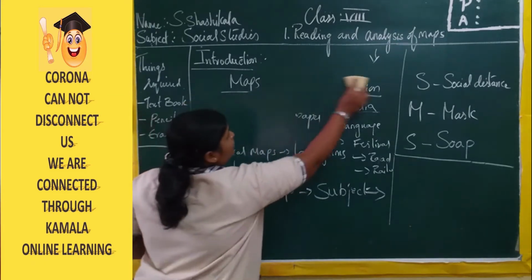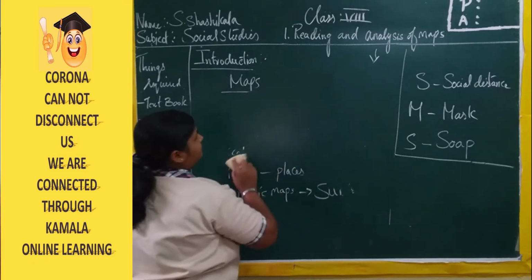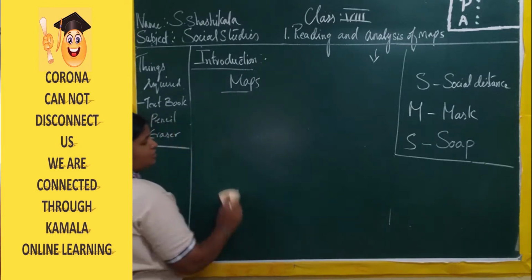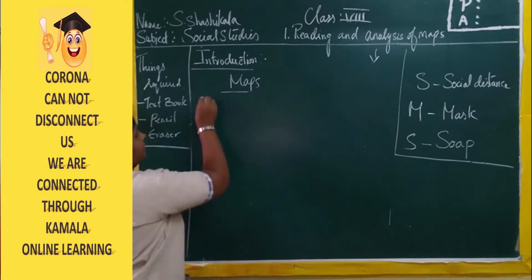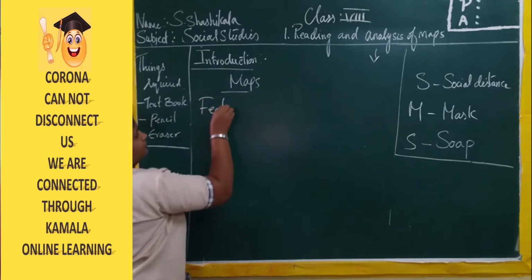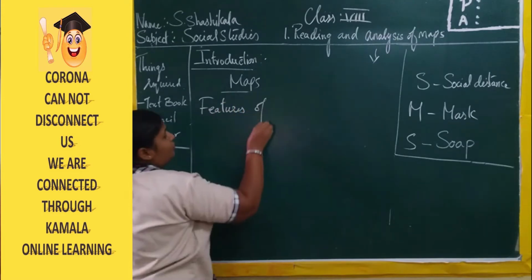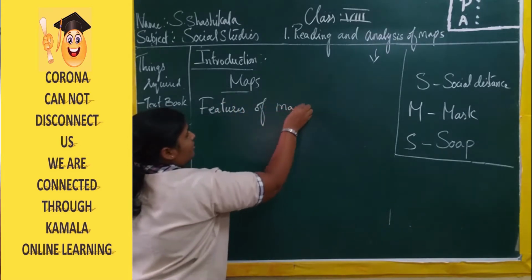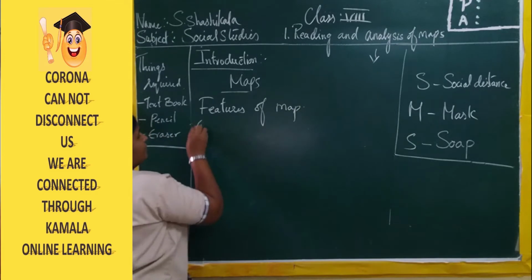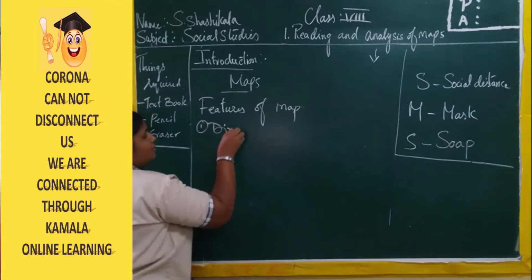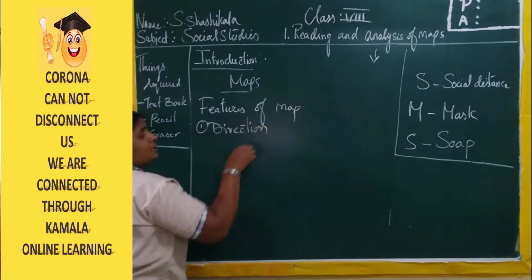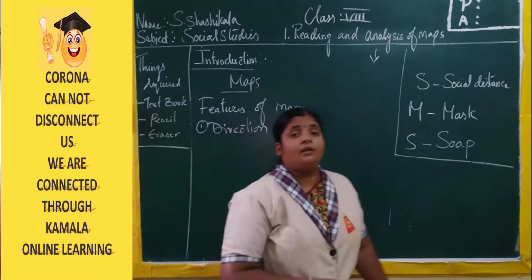So, what are the features of a map? First one is direction. What is the direction way?